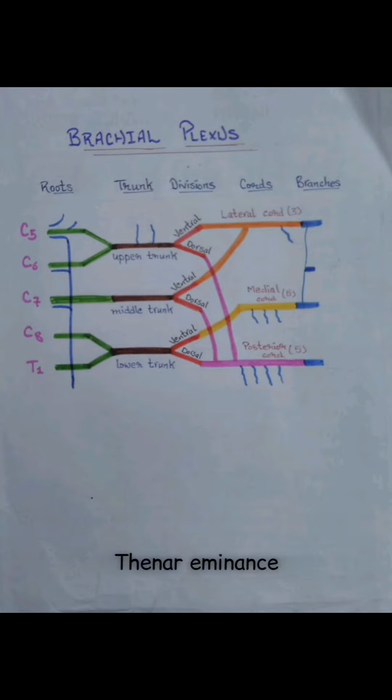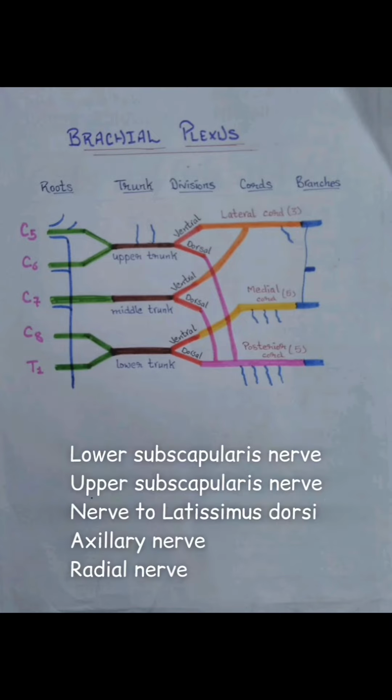and thenar eminence muscles. Posterior cord gives off 5 branches: lower subscapularis, upper subscapularis, nerve to latissimus dorsi, axillary nerve and radial nerve. We can remember this by the mnemonic LUNAR.